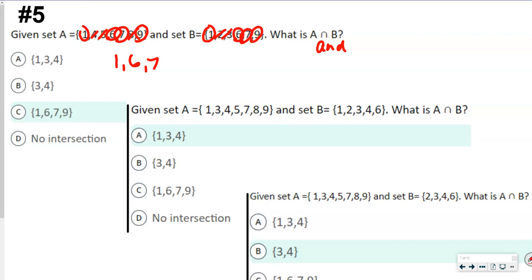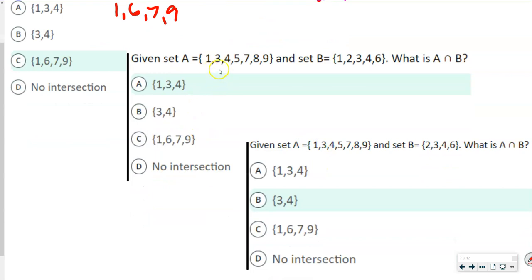Yes, 9. Okay, so that's how we got that answer. Down here, same thing, only we have a different set of numbers, right? So again, we're looking for the intersection between A and B, because that's what that symbol means. So here again, we've got a 1 and a 1. We've got no 2 over there, but yes, a 3. And yes, a 4. But no 5 on the right, no 6 on the left, no 7, no 8, no 9, okay?